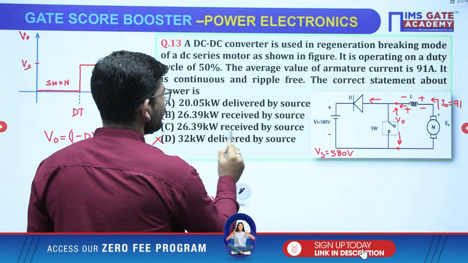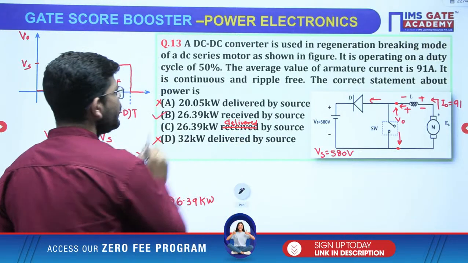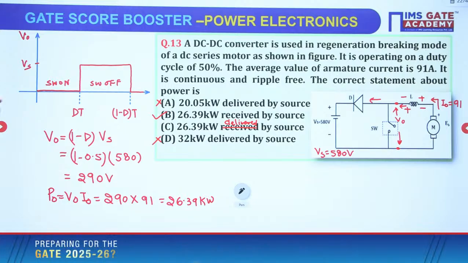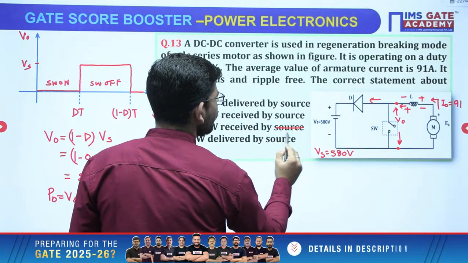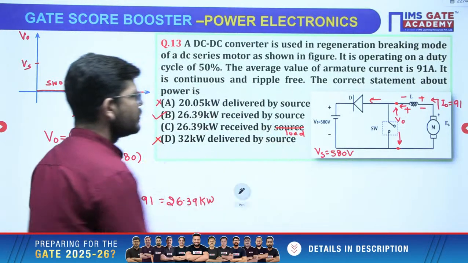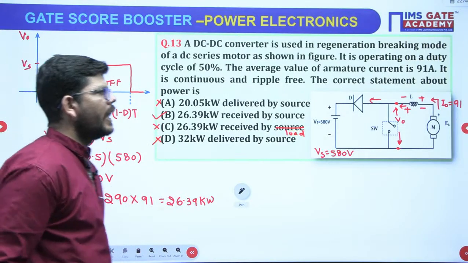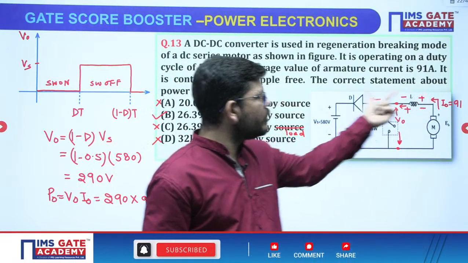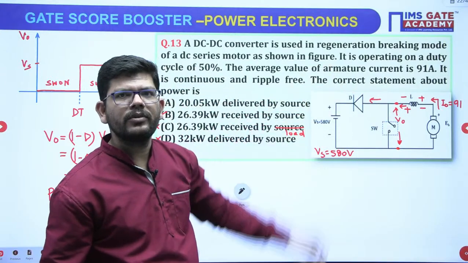If I change it to delivered, then option B will be correct. So B or C might be correct, right? 26.39 kW received by the source. What I can do is change this to load. So now B is correct, right? And as I told you, in regenerative braking the motor will be acting as a generator. It is supplying to the source. So obviously the load will be delivering and the source will be receiving. Okay, so B will be the right answer.